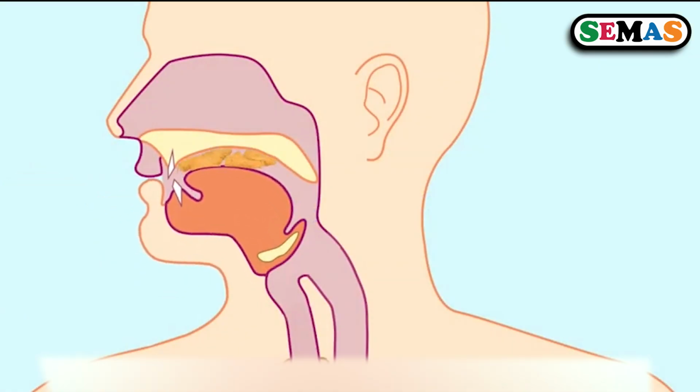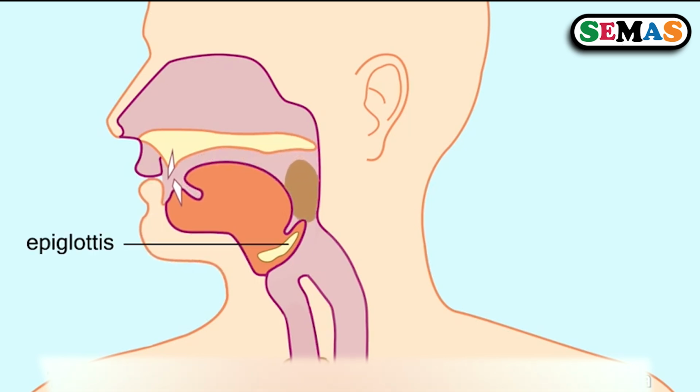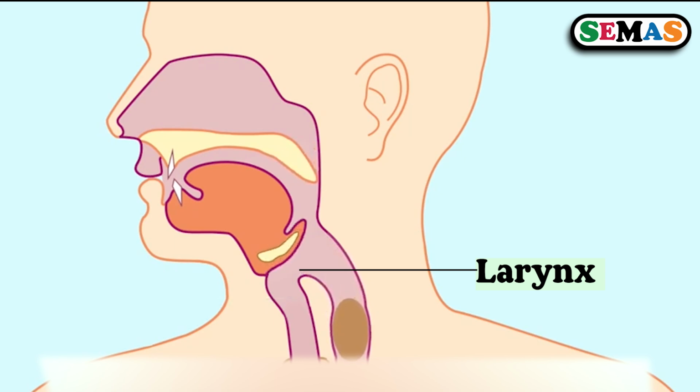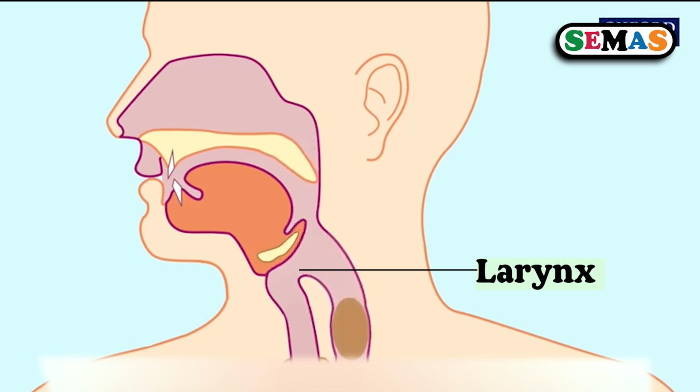During swallowing, the epiglottis closes the larynx to prevent food from entering it, as you are seeing there, dear learner. Remember, the larynx, that is where our voice is formed. It contains the vocal cords, which vibrate and we produce sound.